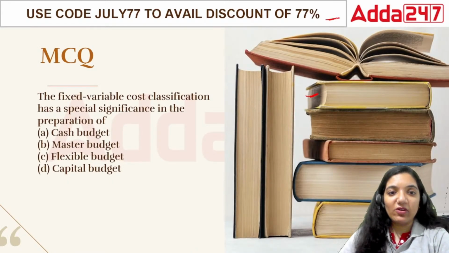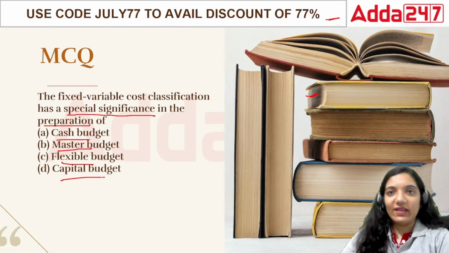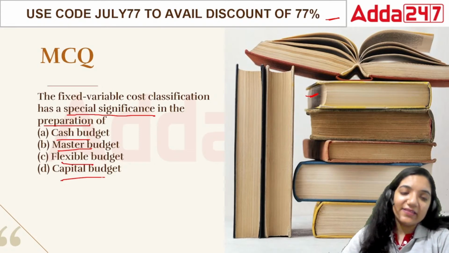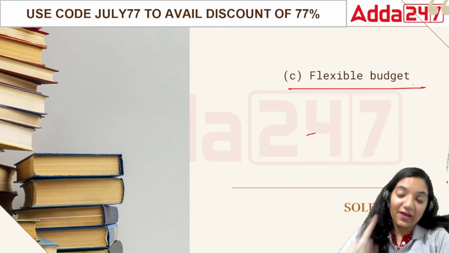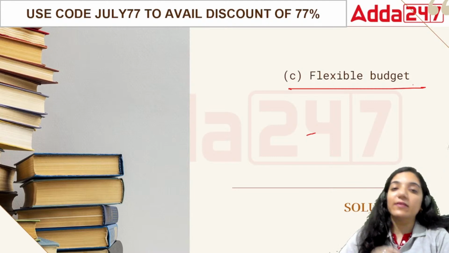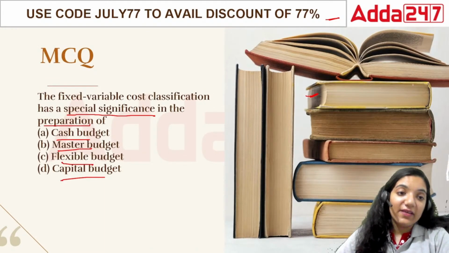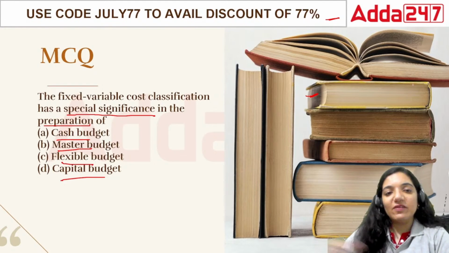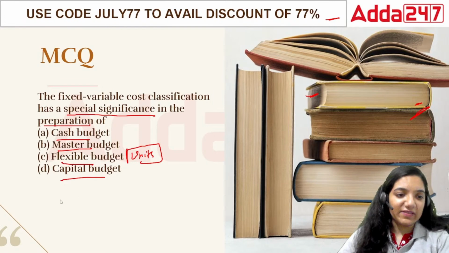The fixed variable cost classification has a special significance in the preparation of cash budget, master budget, flexible budget or capital budget. When we talk about the fixed variable, there is a part which is fixed and the other part is variable. This is there in terms of flexible budget. In terms of the master budget, everything is added. Master is basically just one particular budget which includes all other budgets, while cash budget talks only about cash. Flexible budget is the one where we have different units altogether. We prepare different units. Okay, that's what the master budget is all about.